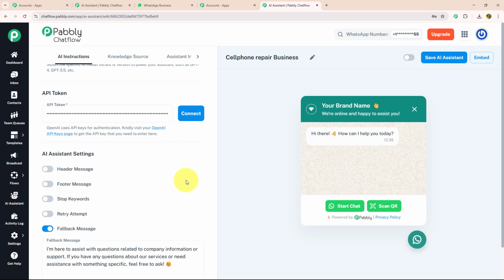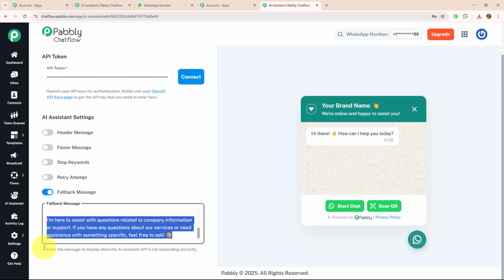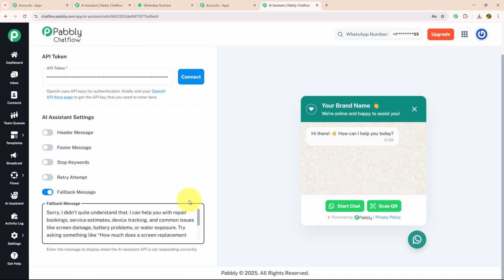Below that, we have AI assistant setting where you can customize message such as header message, a footer message, and fallback message. In this case, I am going to set a fallback message which will be triggered whenever the AI assistant does not receive or understand a correct response from the user. Where I have entered, sorry, I do not quite understand that.